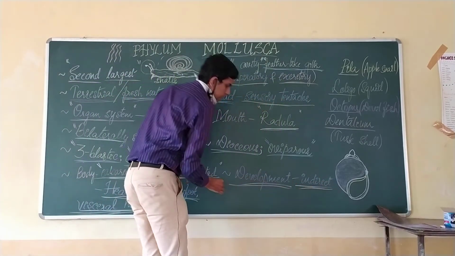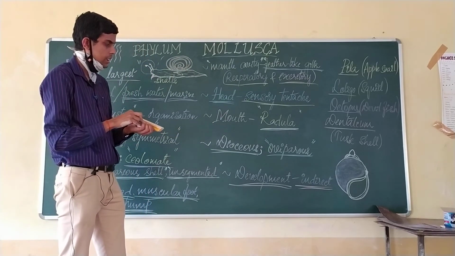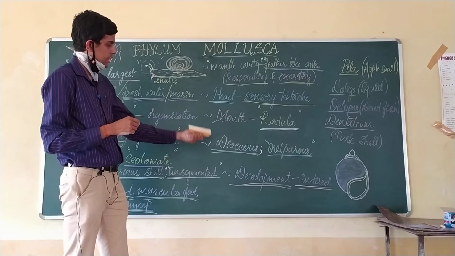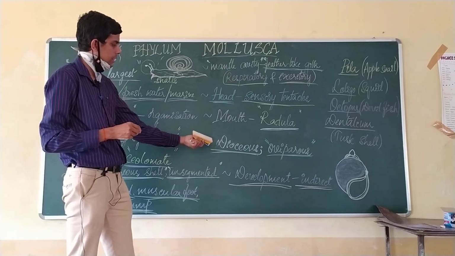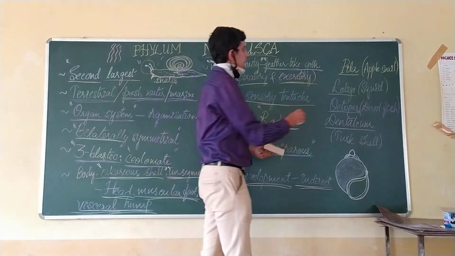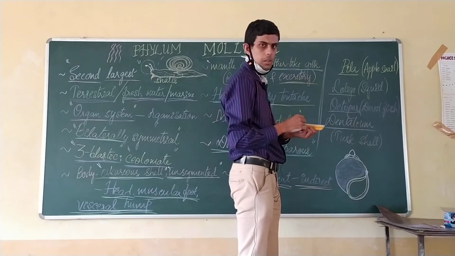So this development takes place through a larval form and then it matures to form an individual, that is the adult, right. So that is how the development takes place. So these are all the examples for the phylum Mollusca.